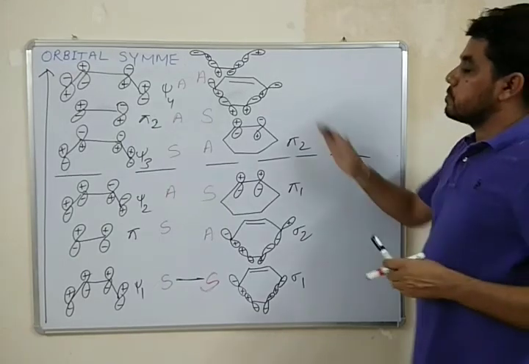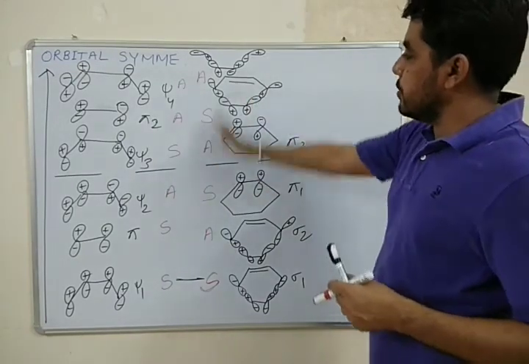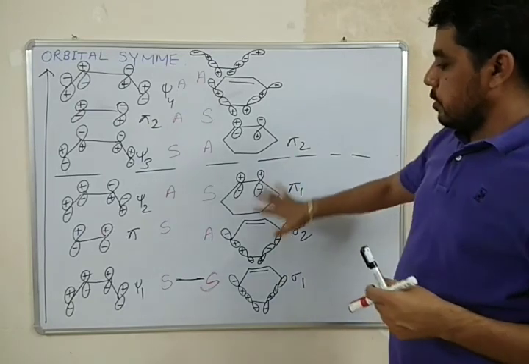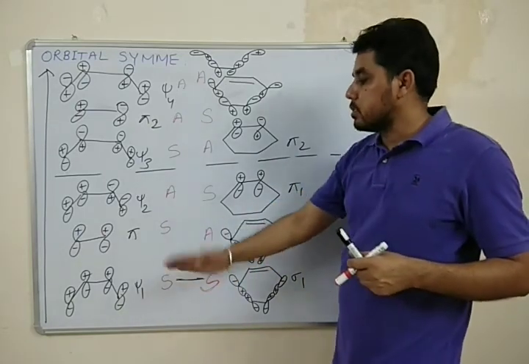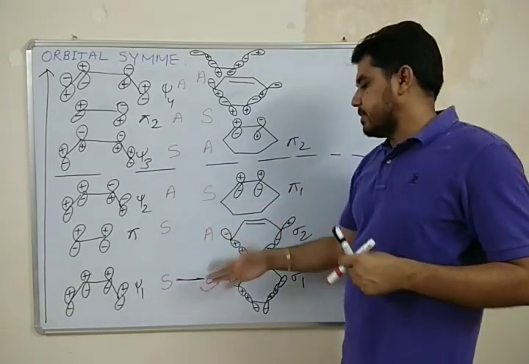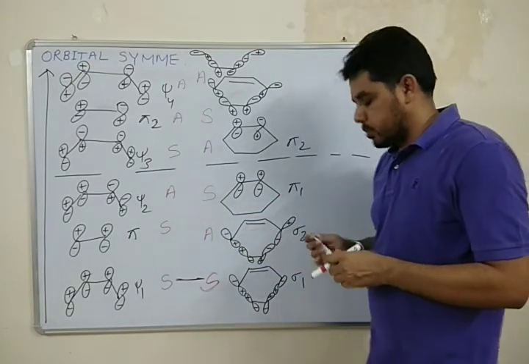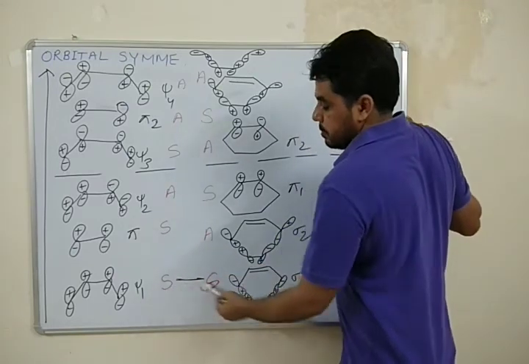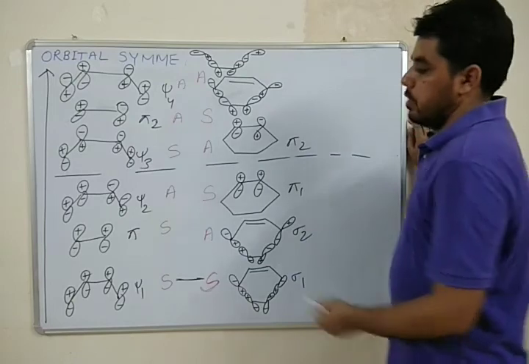Now after writing the symmetry properties, I will correlate the orbitals of the reactant with the orbitals of the product. So both psi 1 and sigma 1 are symmetric with respect to sigma v.